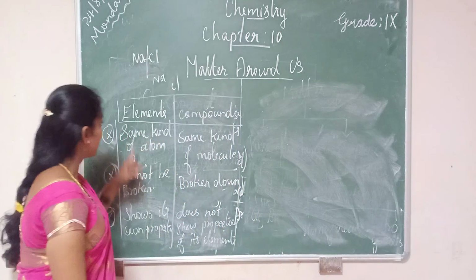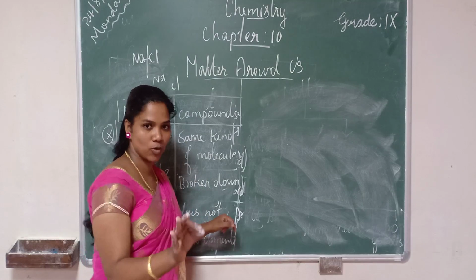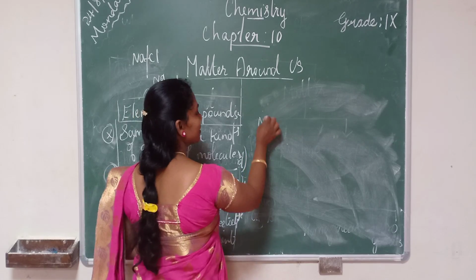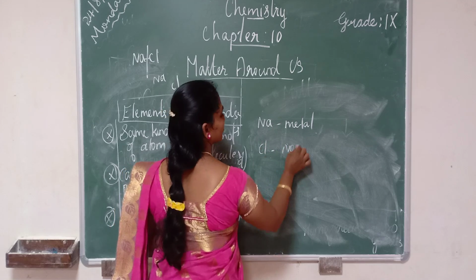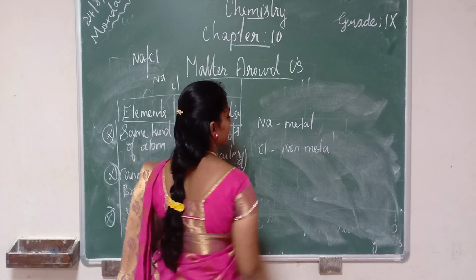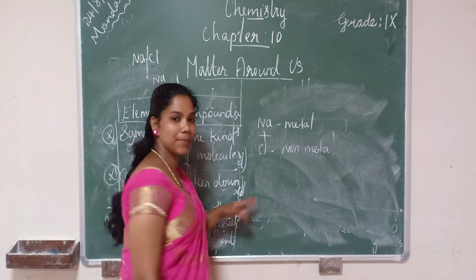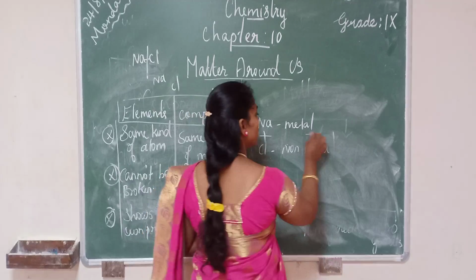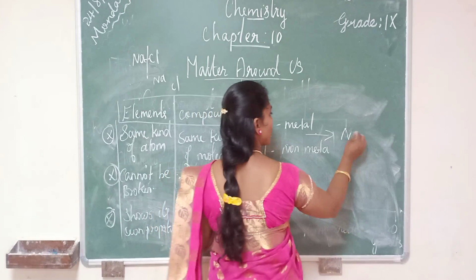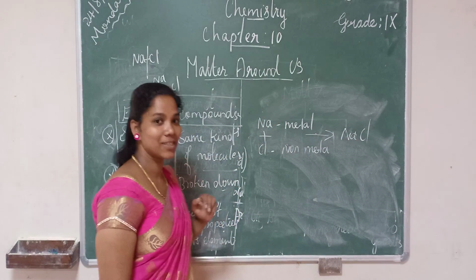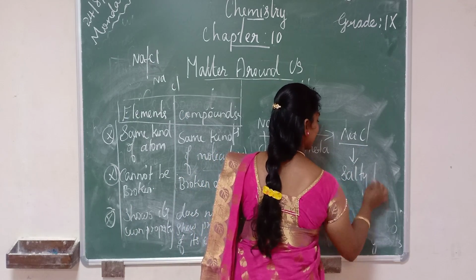The third point: elements show their own property, but compounds do not show the property of their elements. For example, sodium is a metal, chlorine is a non-metal. Chlorine gas is a poisonous gas, we know that, isn't it? But when they combine with each other chemically, they produce a new compound called sodium chloride. We know we use it for taste. It gives what taste? Salty taste.